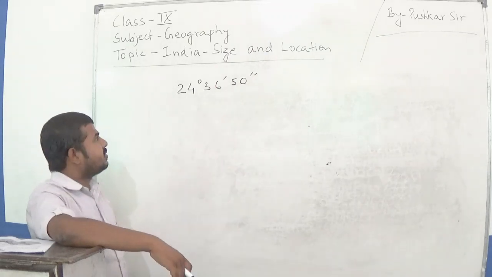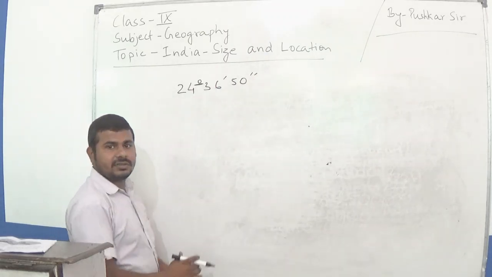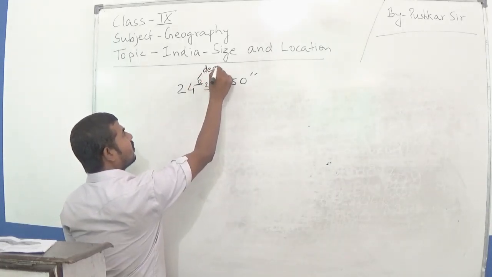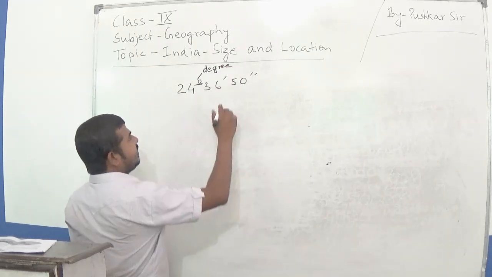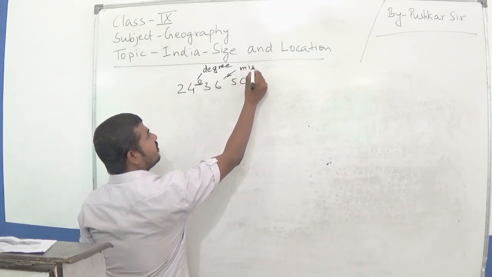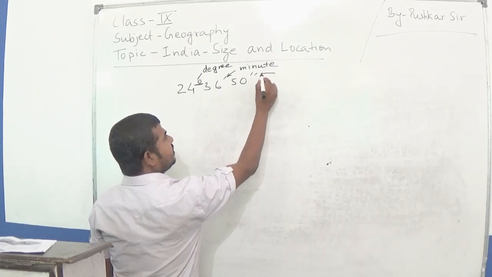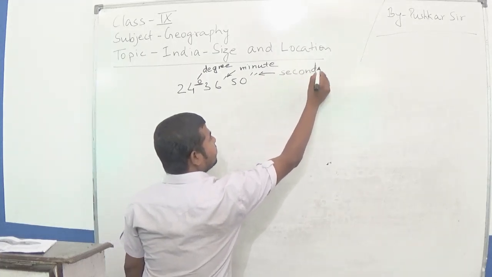So students, this sign is called as degree. You know that this sign is called as minute, and this sign is called as seconds.